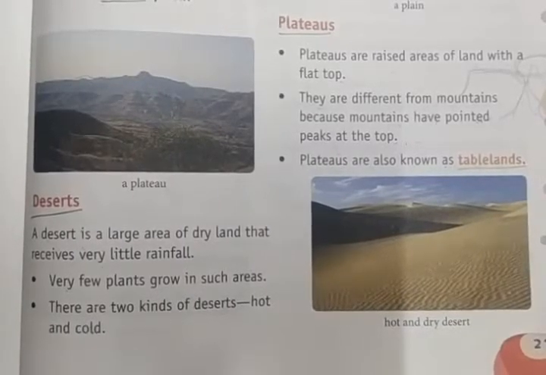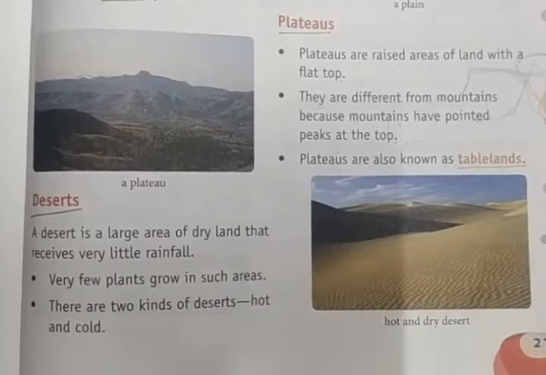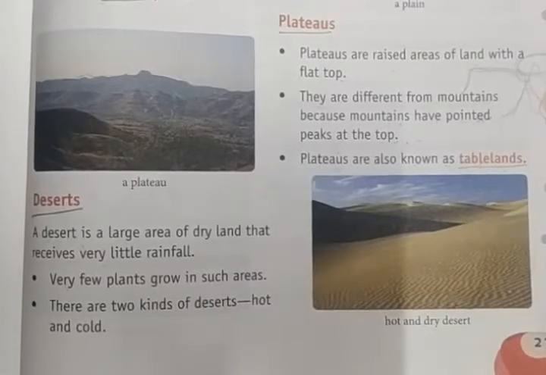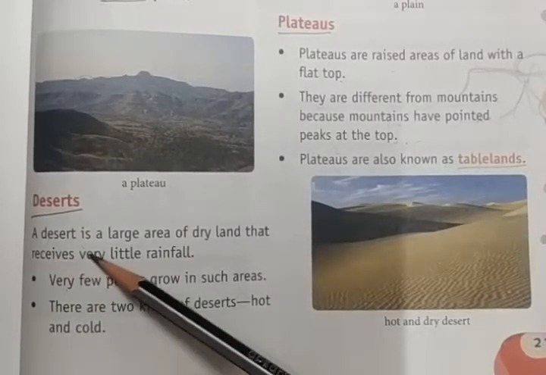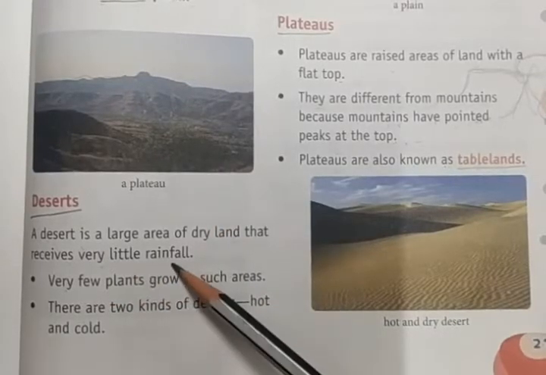There is only sand, no water, no rainfall, so we can get only very minimal trees and plants. Okay, so this is called a desert.